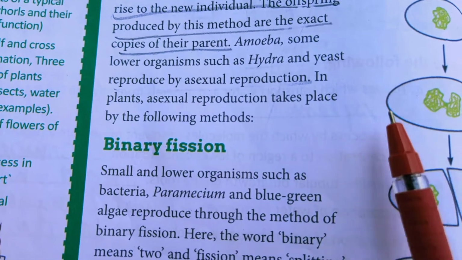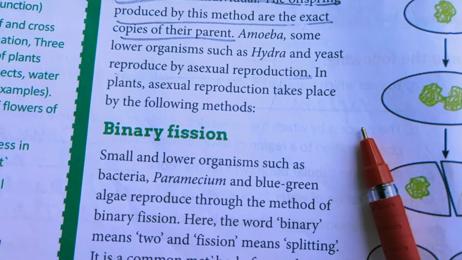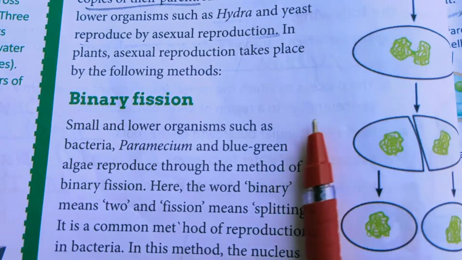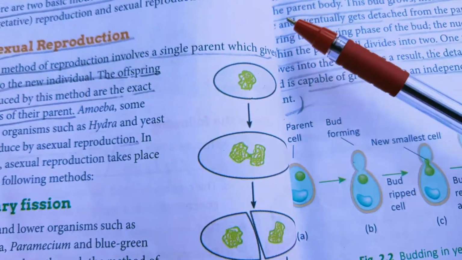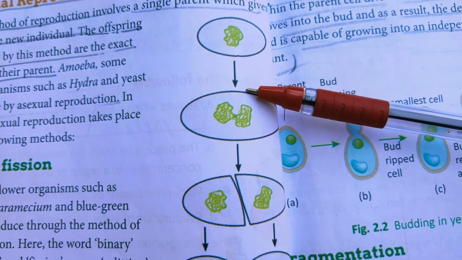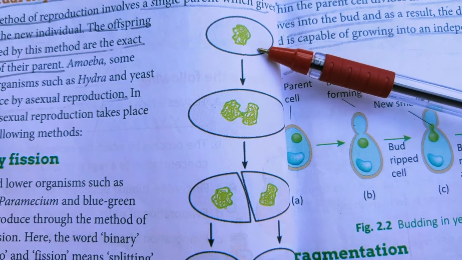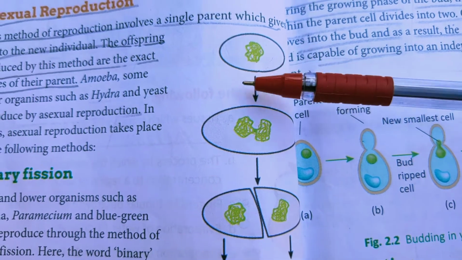This type of reproduction occurs in lower organisms like amoeba, hydra, and yeast. Binary fission: as you can see in this diagram, small and lower organisms such as bacteria, paramecium, and blue-green algae reproduce through this method.